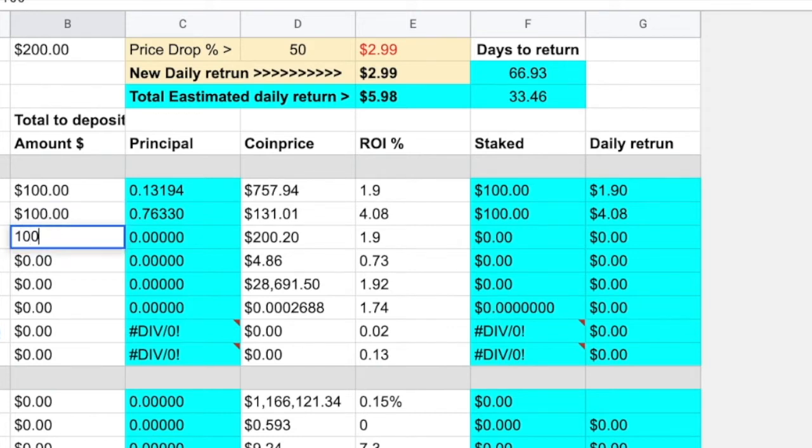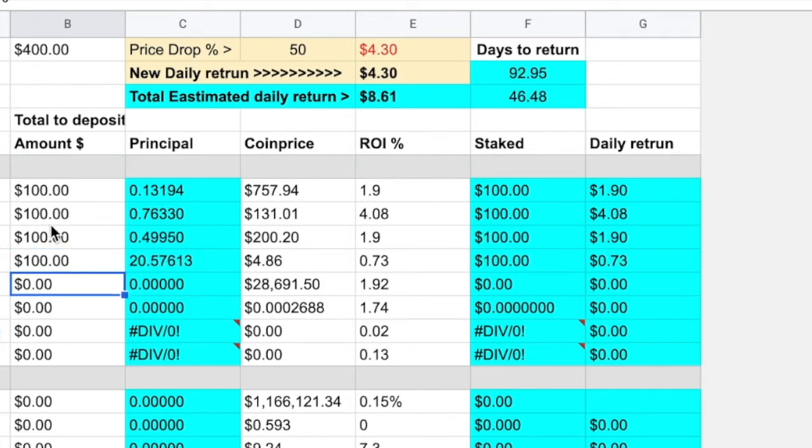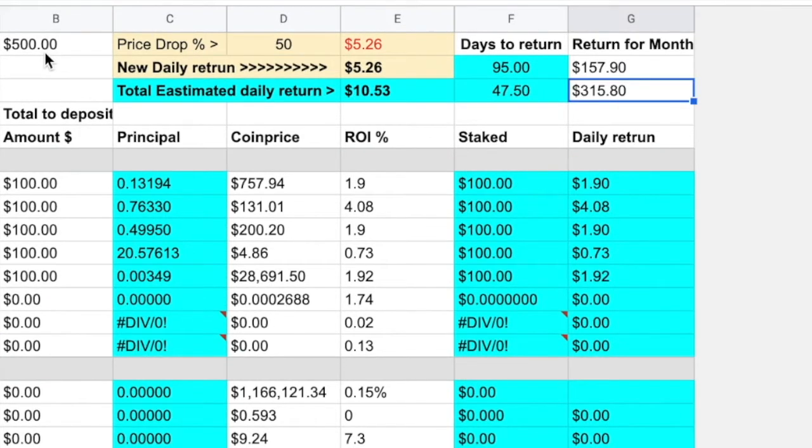So if we put $100 in a few of these, now we're at $400, and we'll do one more and say we're going in with $500. If you had a working capital of $500, that's going to give you $315 a month. And if the market dropped by 50%, we went into a bear market, that's going to give you $157 a month. But that's with a working capital of $500.